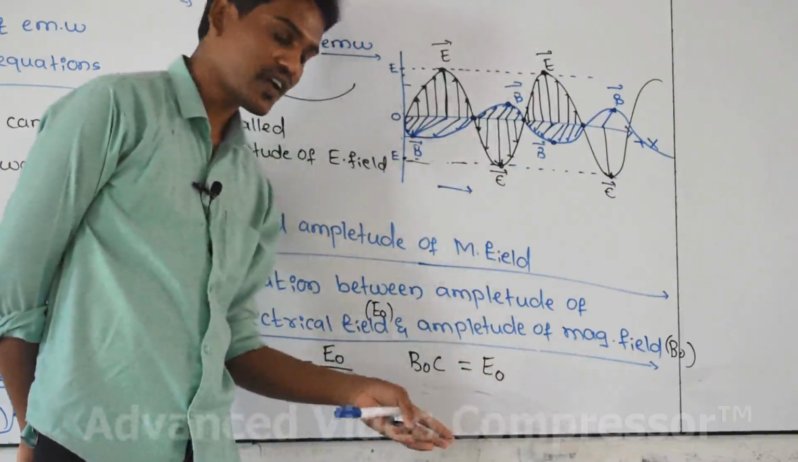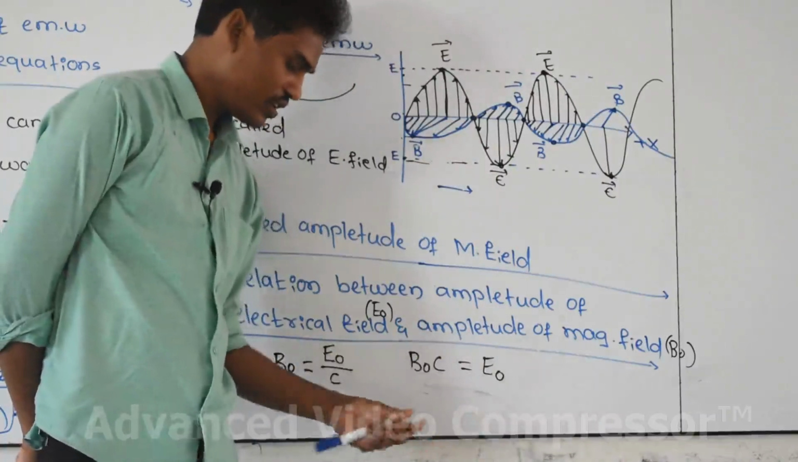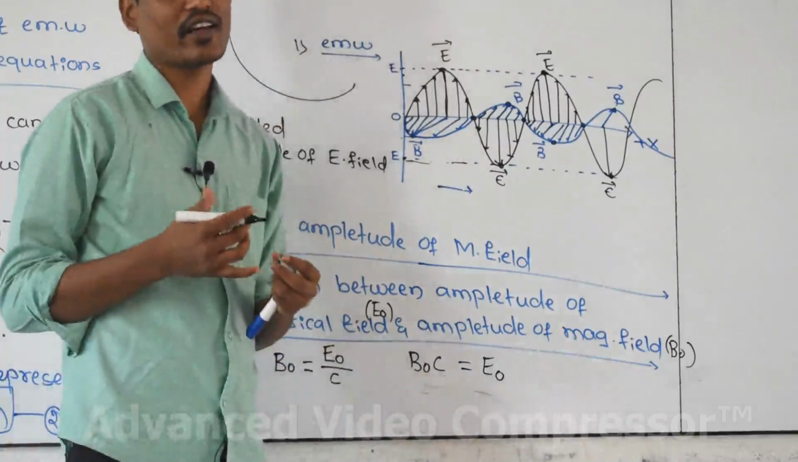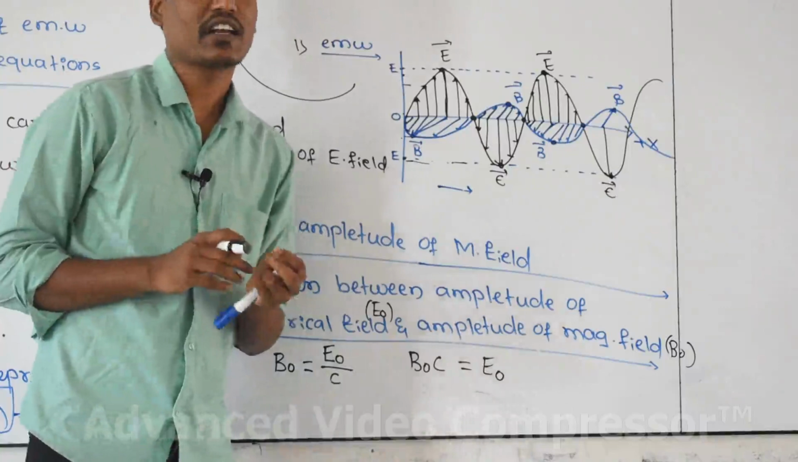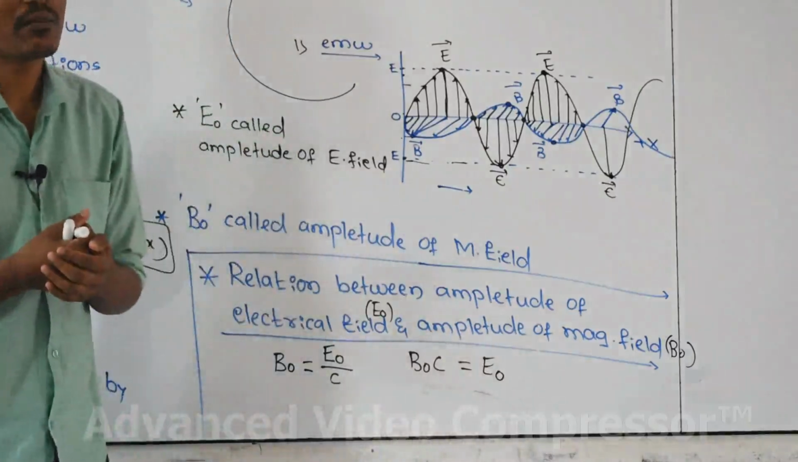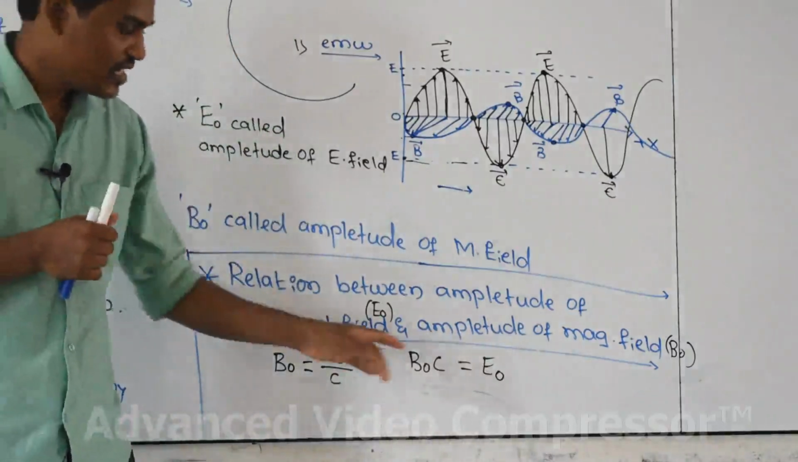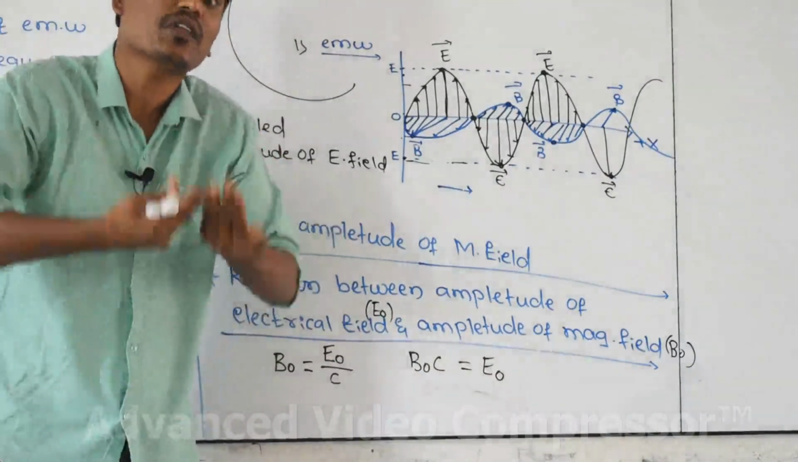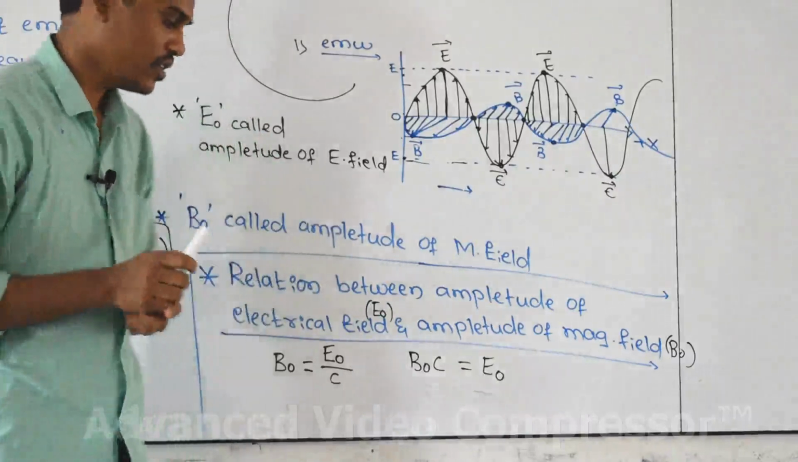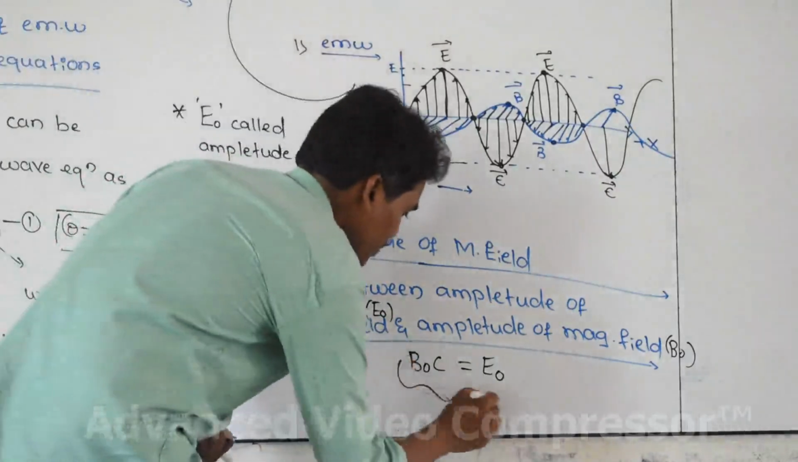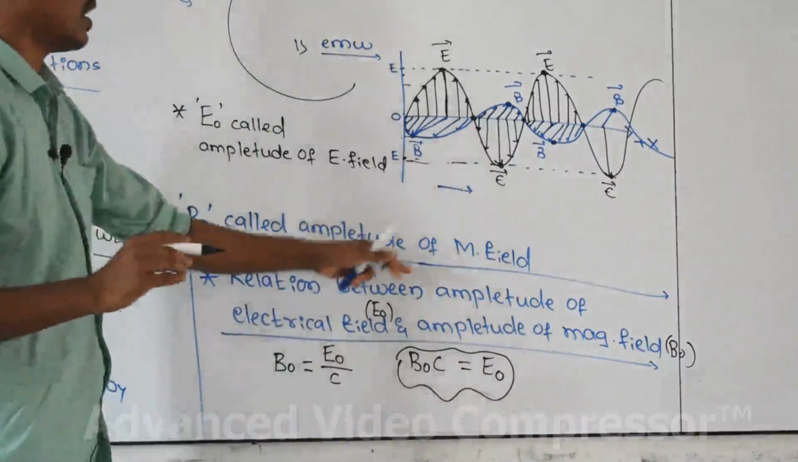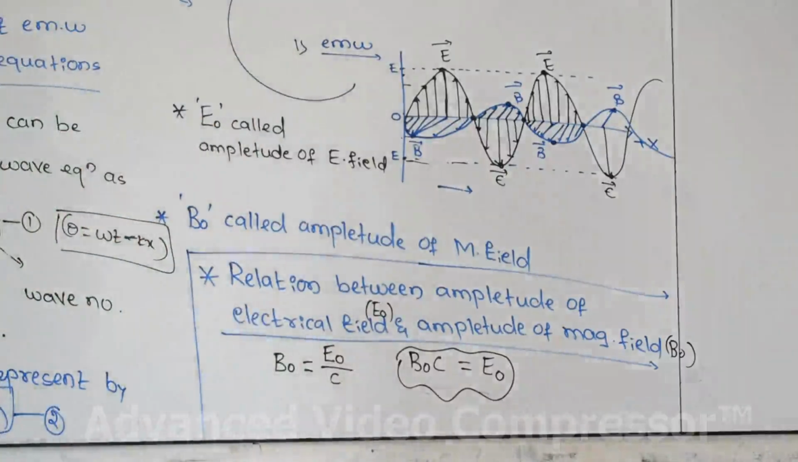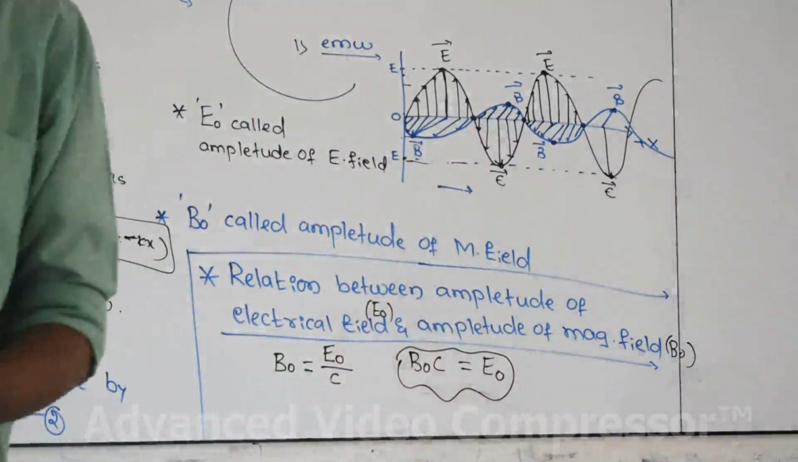That's why in order to make those two values the same, you have to multiply C to this value, then this value is equal to this value. Or you can say the amplitude of magnetic field is lesser than the amplitude of electric field. How many times is it less? The amplitude of magnetic field is C times less than the amplitude of electric field. This equation indicates the relation between the amplitude of electric field and the amplitude of magnetic field. Please remember this equation.